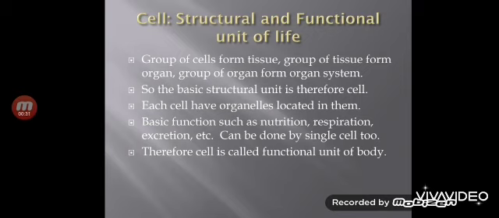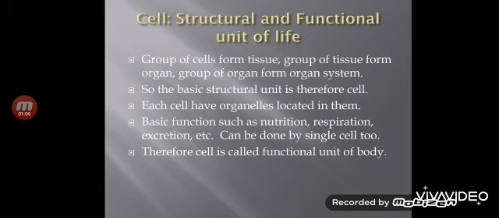Now if we talk about a multicellular organism, groups of cells form a tissue, groups of tissues form an organ, and groups of organs form an organ system. In our body, these organs perform different functions, like the heart is responsible for circulation of blood, the kidney is responsible for purification of blood, our digestive system has a function to digest our food. In the same way, different organs perform different functions.